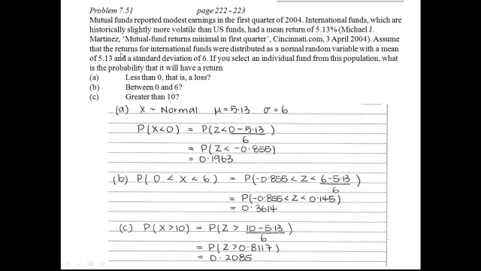Assume that the returns for the international funds were distributed as a random normal variable with mean of 5.13 and a standard deviation of 6. So we've got a population. We know that we've got the population following the normal distribution, and we know the mean and the standard deviation of that distribution. Now, if you select an individual fund from this population, what is the probability that it will have a return of, and our first question is less than 0. So that's equivalent to saying, what is the probability that it will have a loss?